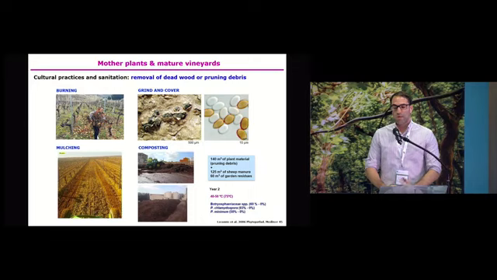And probably the most interesting and sustainable strategy would be composting. In this study, French researchers at INRAE in Bordeaux mixed the pruning debris together with sheep manure and garden residues and got 0% infection by different species associated with grapevine trunk diseases. So composting would be a nice strategy to use in this case. It's not available for all wine growers or all table grape growers, and it is probably a little bit more expensive than the other strategies.